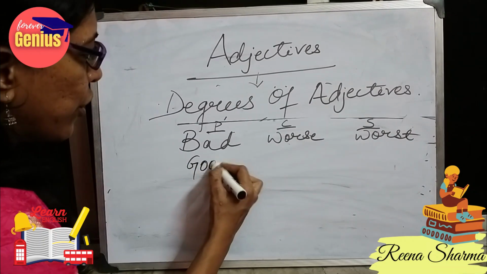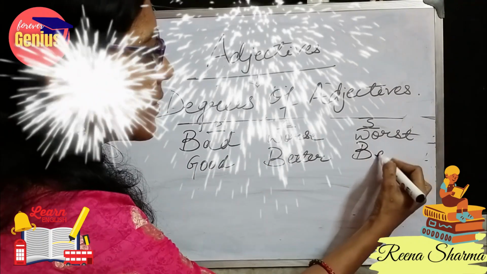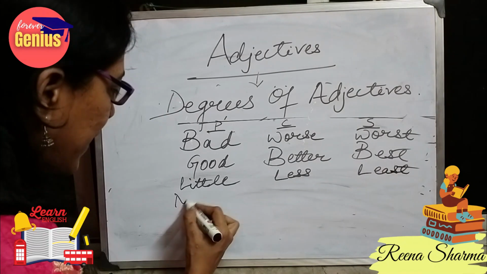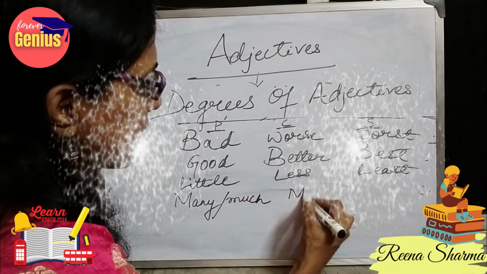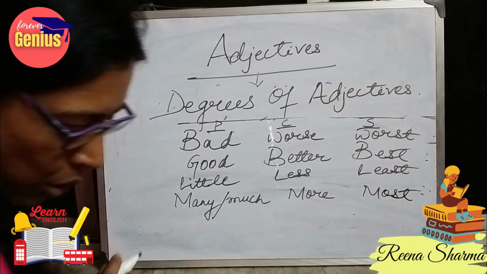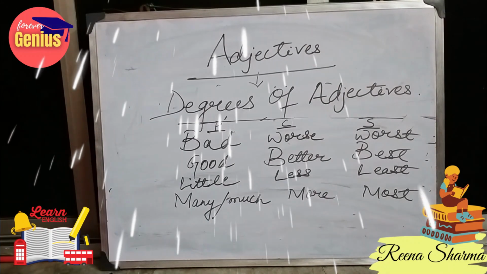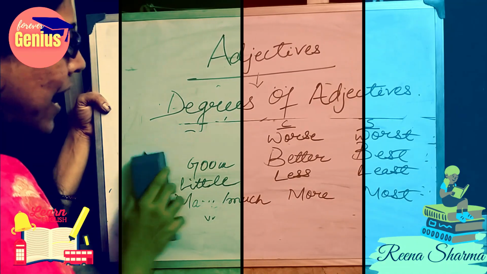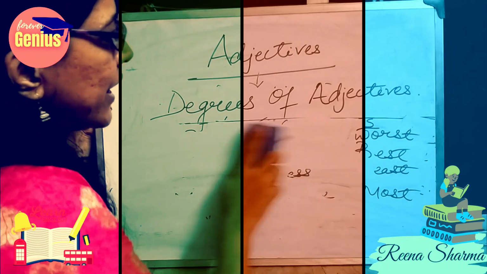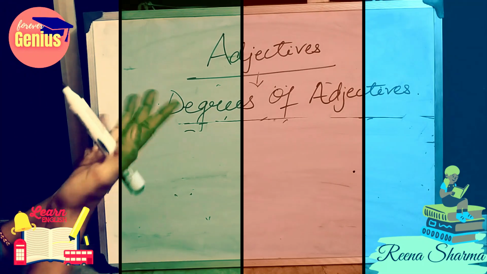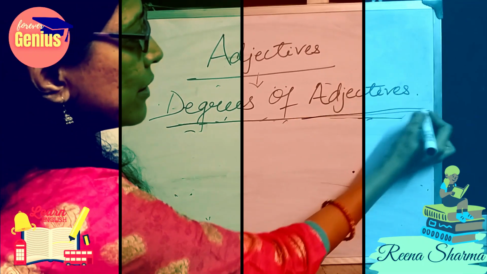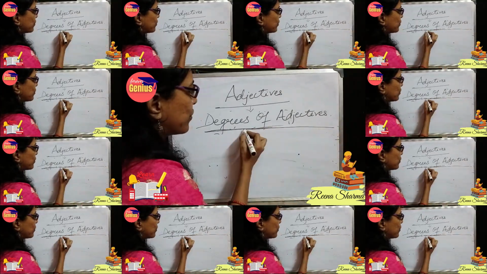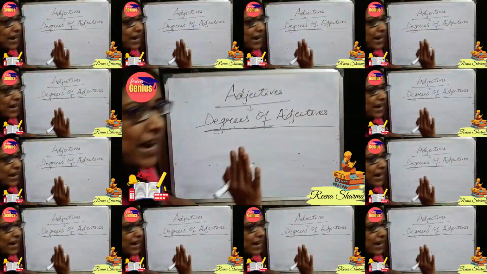For good, I will write good, better, best. For little, I will write less and least. For many or much, I will write more or most. So these are some of the exceptions which we should keep in mind. So this is clear. Now let's understand how to use these words in examples. If any fill in the blanks is given to you, how will you understand which word you are supposed to write? Whether you will use the comparative state or the superlative state or the positive state.